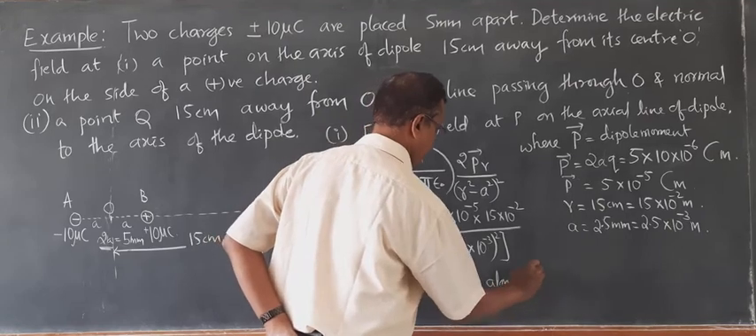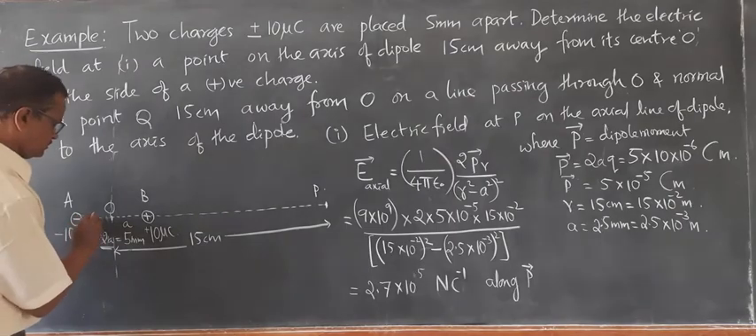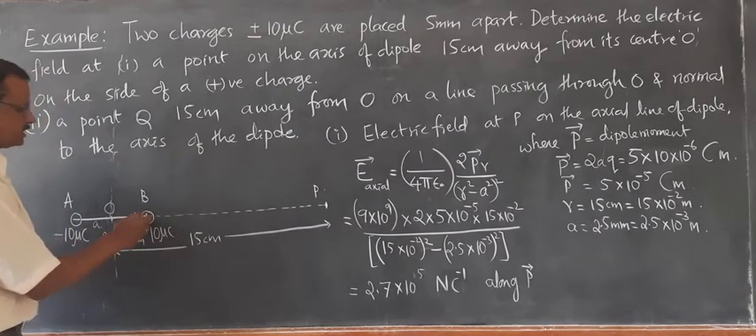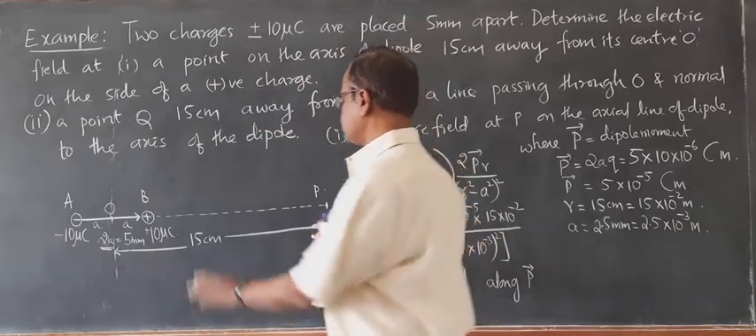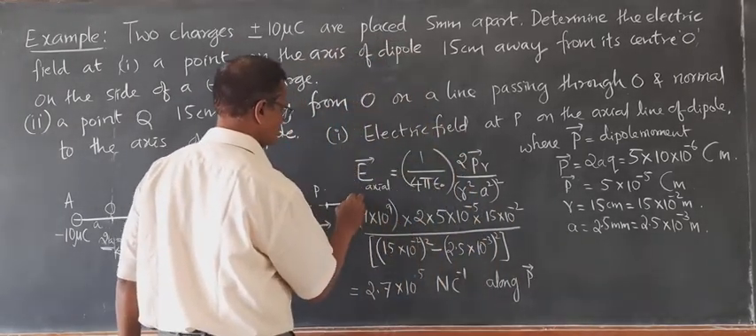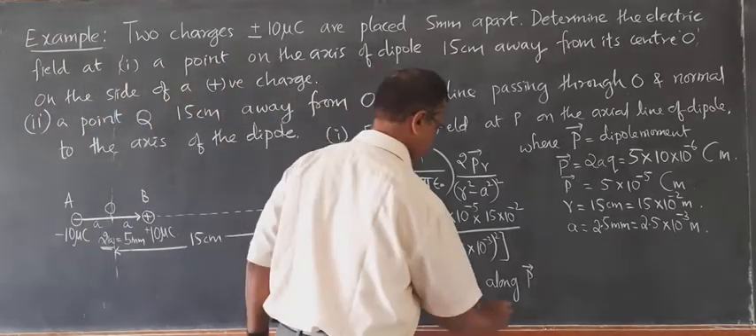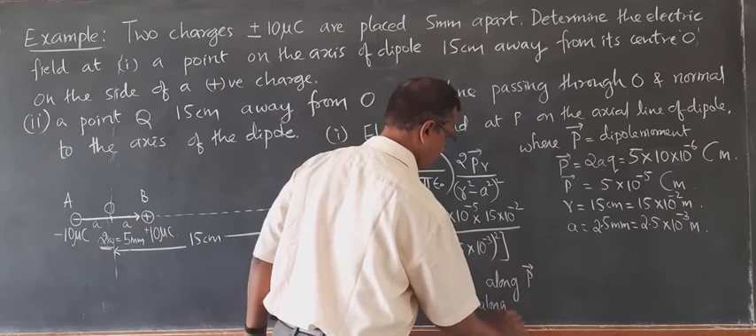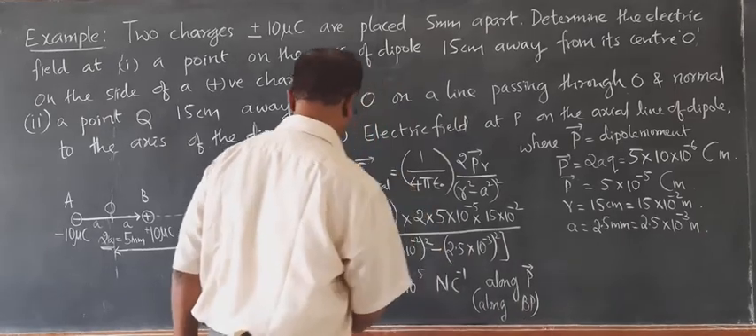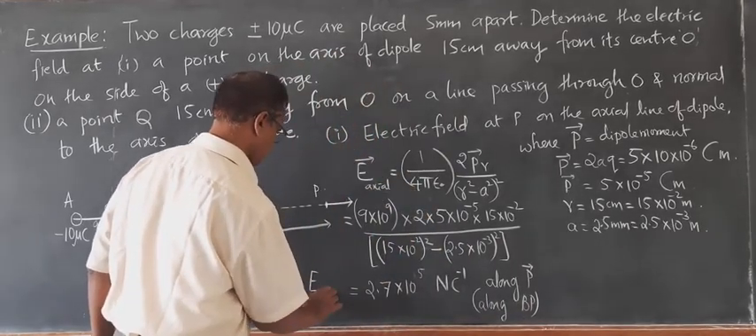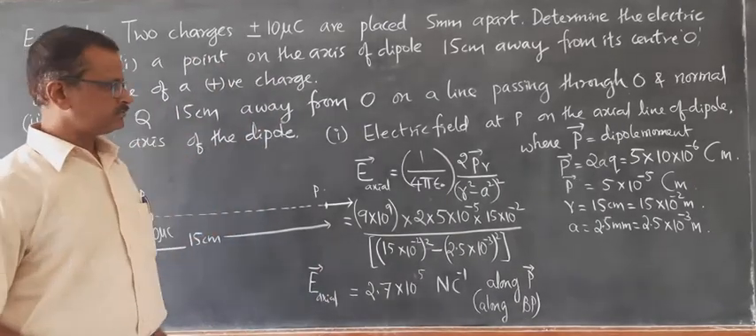Along vector P. Vector P you can see here. It is always directed from negative charge to positive charge. So the electric field is directed along P, so it is directed along BP. So this is the axial field, the electric field on the axial line of the dipole.